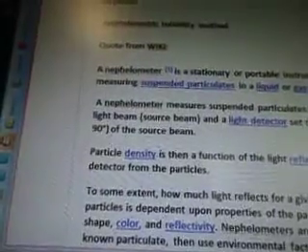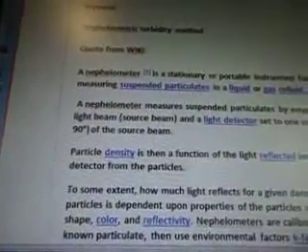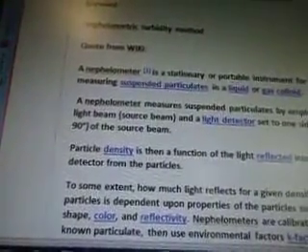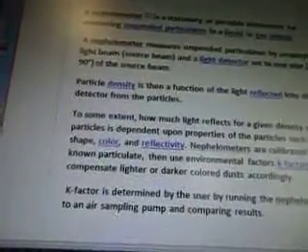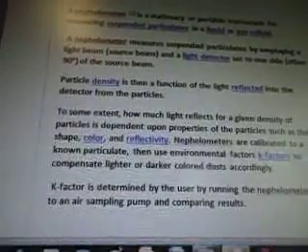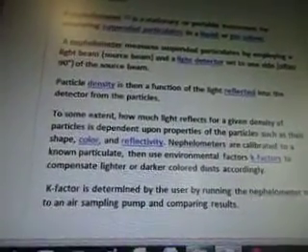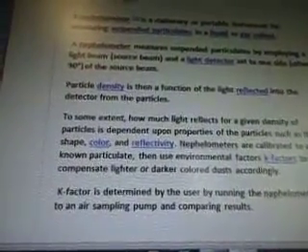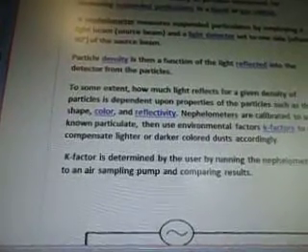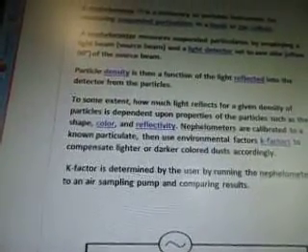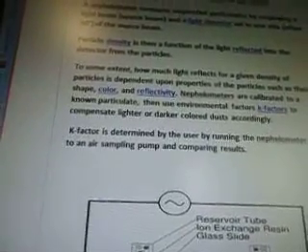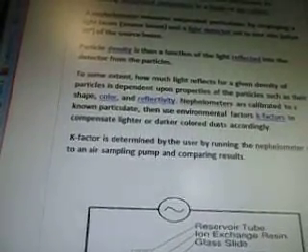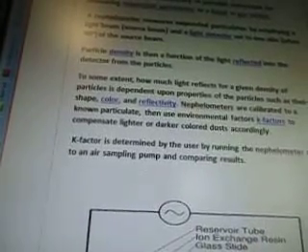Quote from Wiki: a nephelometer is a stationary or portable instrument for measuring suspended particles in a liquid or gas colloid. A nephelometer measures suspended particles by employing a light beam, source beam, and a light detector set to one side, often 90 degrees of the source beam. Particle density is then a function of the light reflected into the detector from the particles. To some extent, how much light refracts for a given density of particles is dependent upon properties of the particles such as their shape, color, and reflectivity.